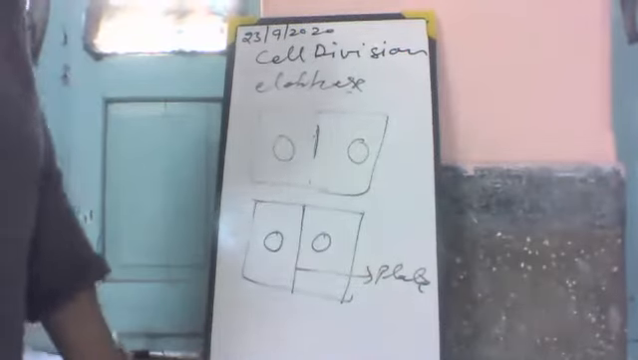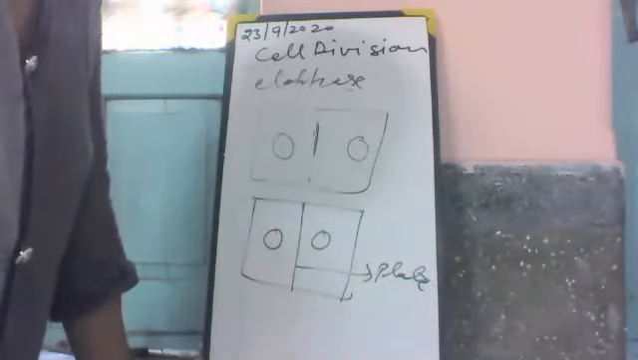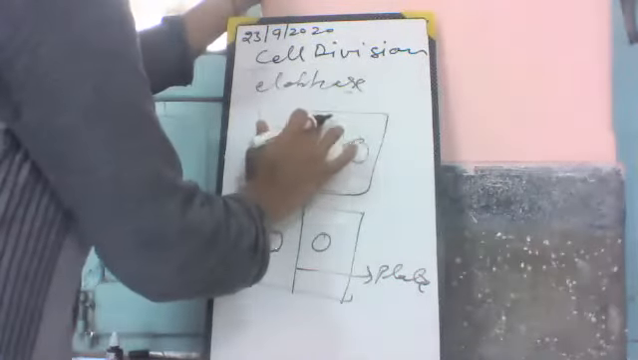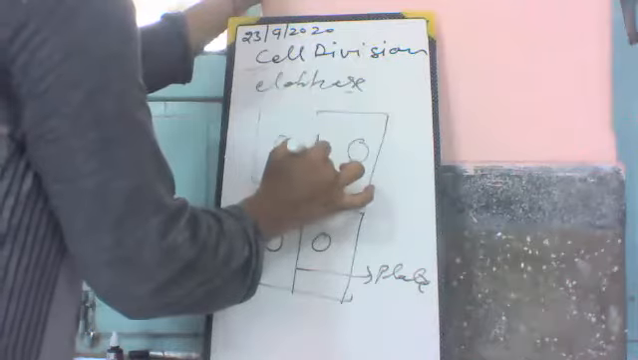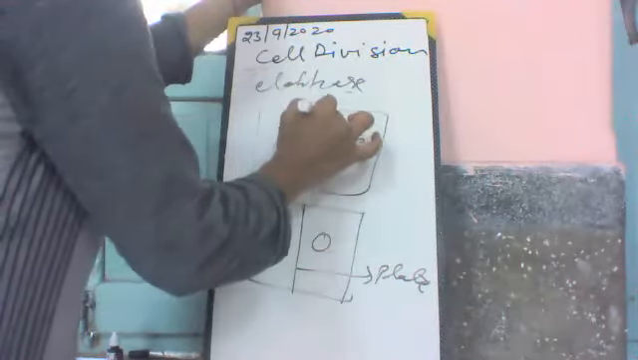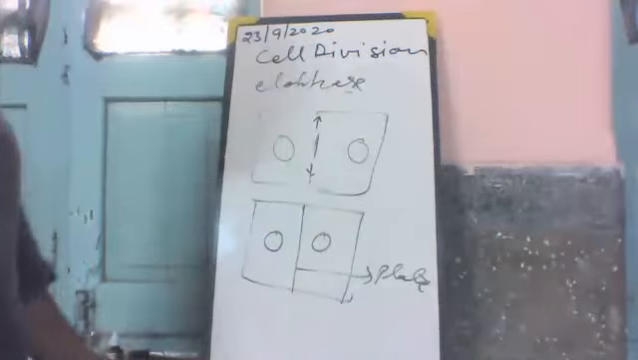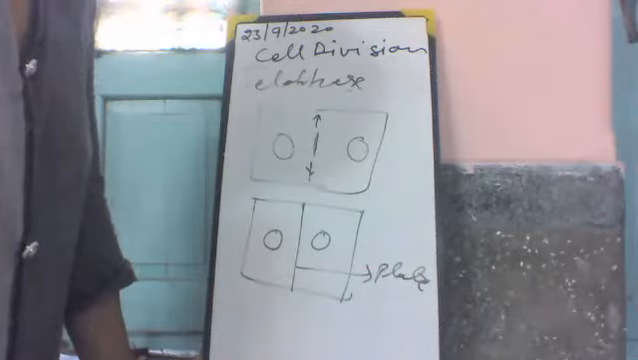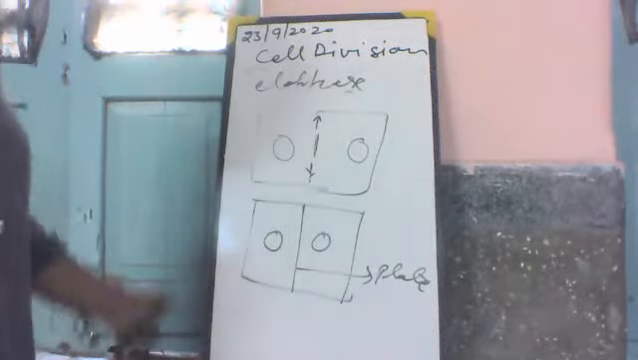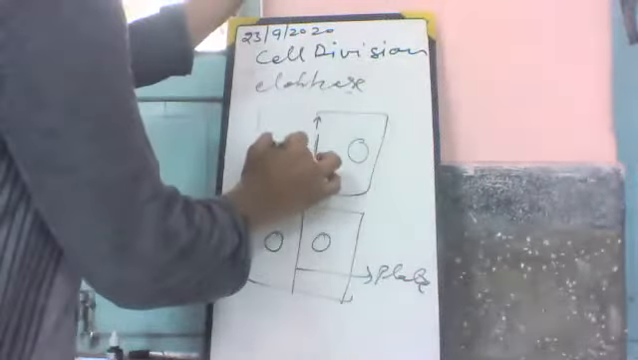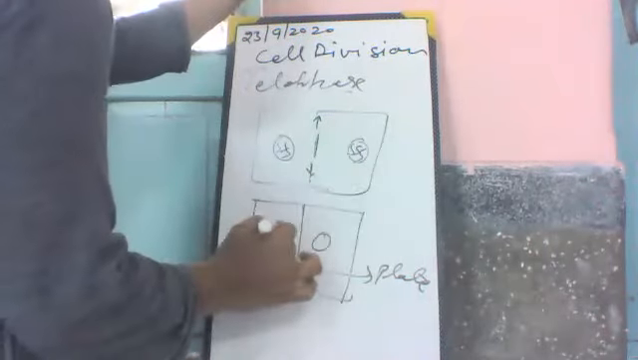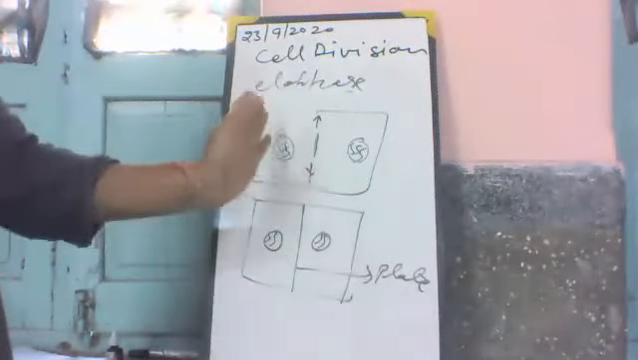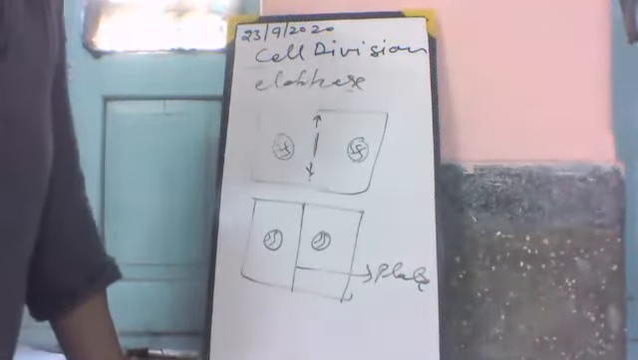The cell plate grows from the center to the periphery. It starts from the center and goes towards the periphery, and separates the cell into daughter cells, resulting in two cells, and the chromatin turns into chromatin threads. All the things are the same as in the animal cell, but there is a difference: furrow and plate formation.